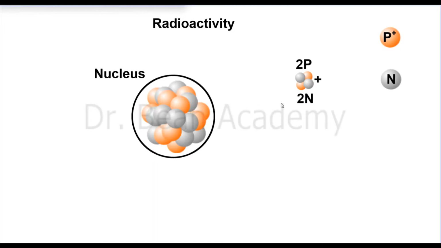And this is one example of radioactivity, because radioactivity can happen in different other ways. For example, alpha decay, beta decay and gamma decay. So we will study them in detail later. So this is how it happens.